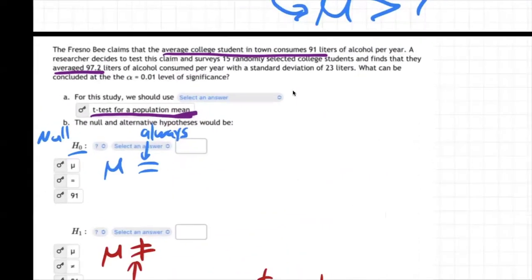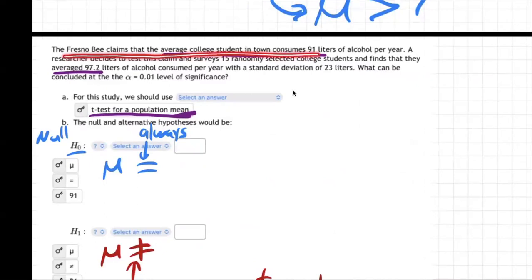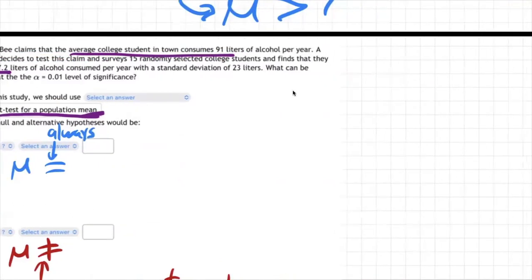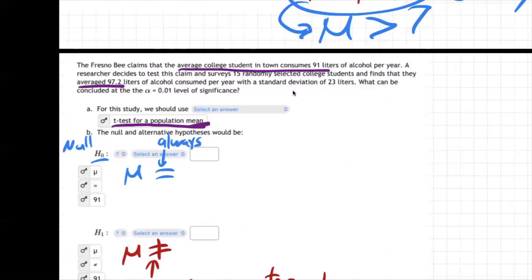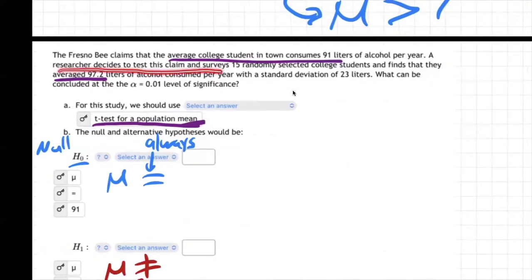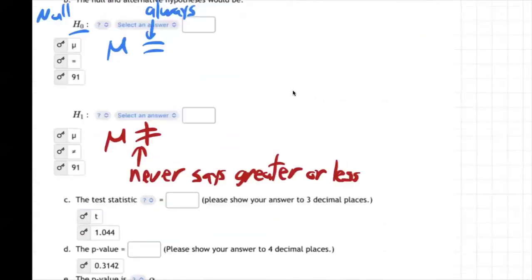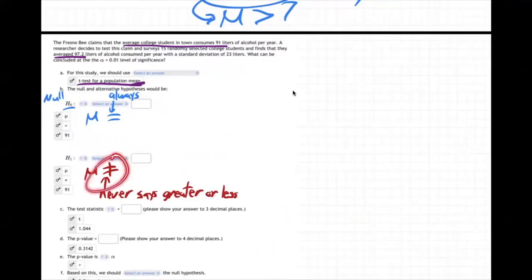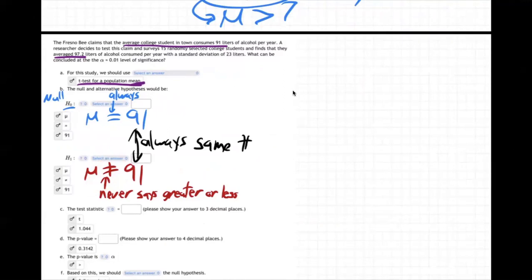Let's look again. It says the Fresno Bee claims the average student consumes 91. A researcher decides to test the claim. Yeah, they never say greater, they never say less. So that means it's not equal. And not equal to what? Not equal to 91. And that means this one will be 91 as well. These two numbers are always the same number in hypothesis tests.